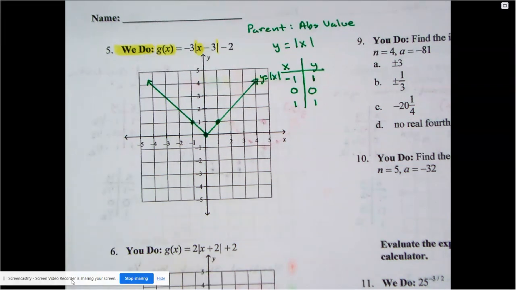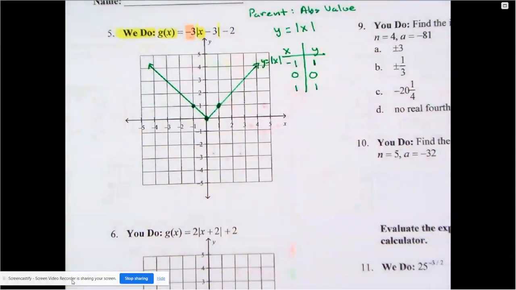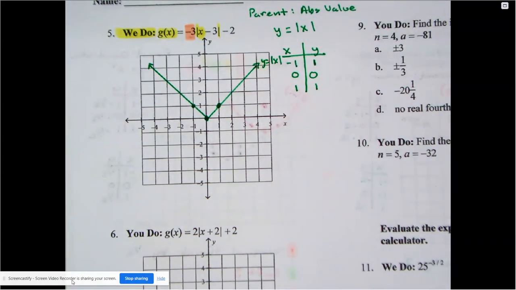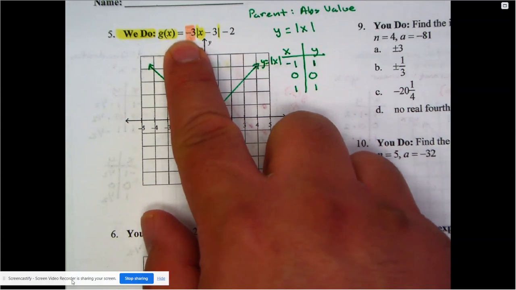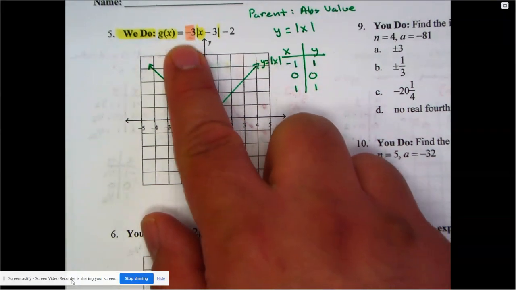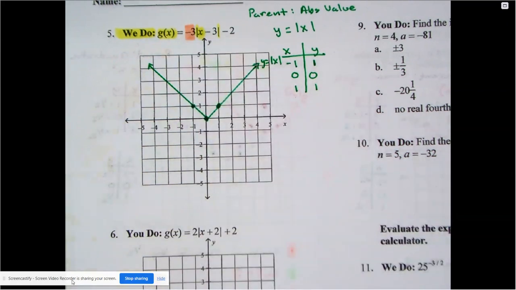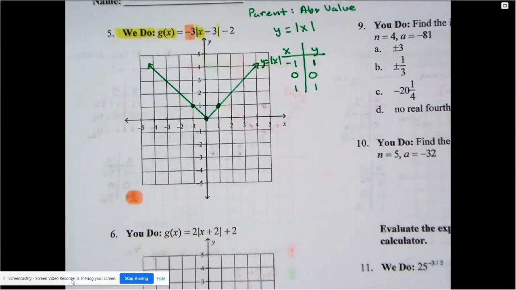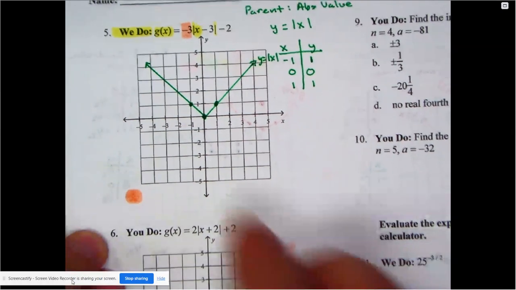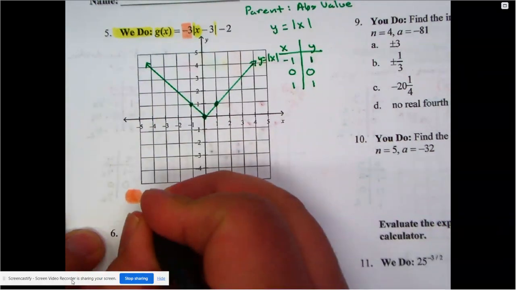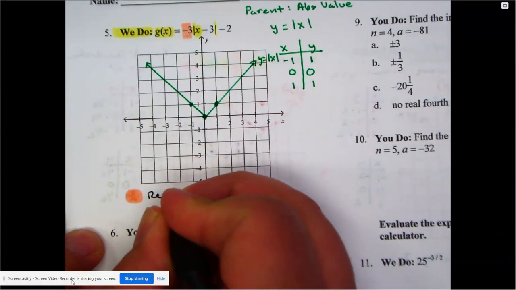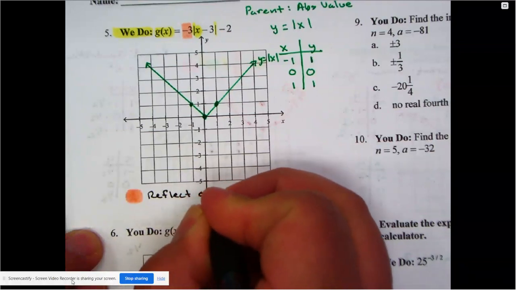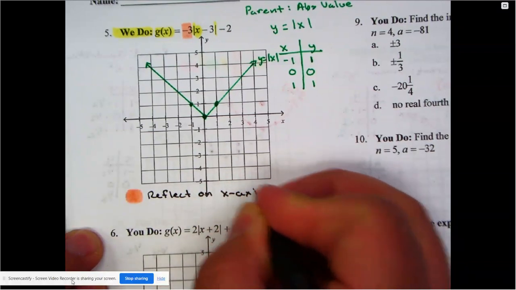So let's see, we have some room there at the bottom. We're going to write them there. The minus 3. The minus 3 is in front. Now, that means there's two things that are going to happen here. Not only is the negative going to mean a reflection on the x-axis, but then there's also a 3. So in this case, that negative 3 is actually doing two things to the graph. And we're going to talk about how we can take care of that. Number one, because of the negative, it's a reflection. So I'm going to reflect on the x-axis. So there's the first thing.